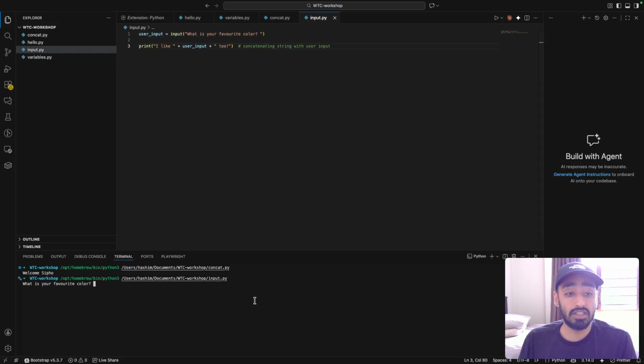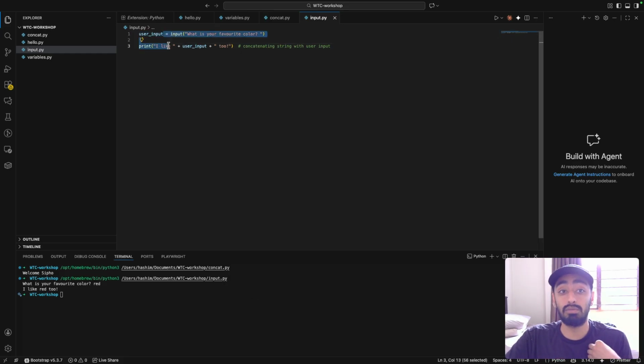As you see, it's asking us what our favorite color is, and my favorite color is actually red. We see that it replies with I like red too. We dynamically take the user input first, and then after that stage, we take that variable string that was put in the initial user input, and we use that variable to build another string using concatenation with our plus signs.